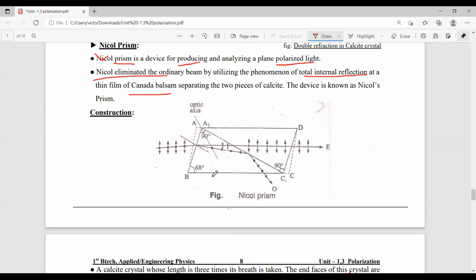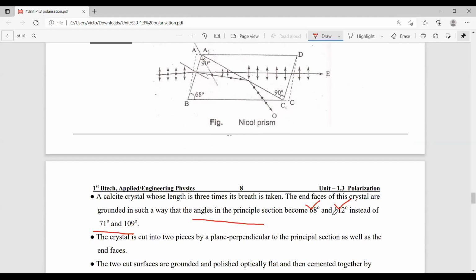Originally the angles of the principal section are 71 degrees and 109 degrees, but now we ground or polish them to become 68 degrees and 112 degrees.